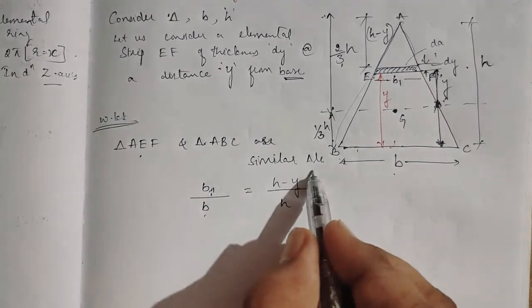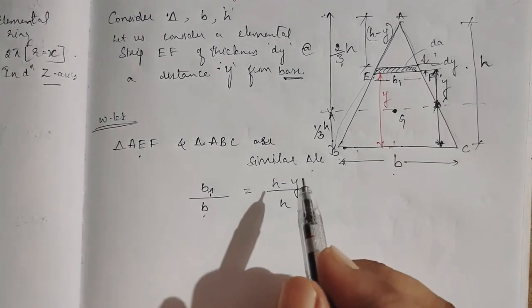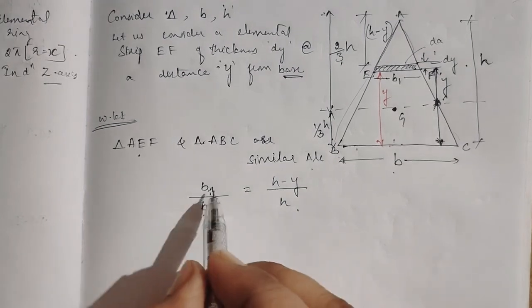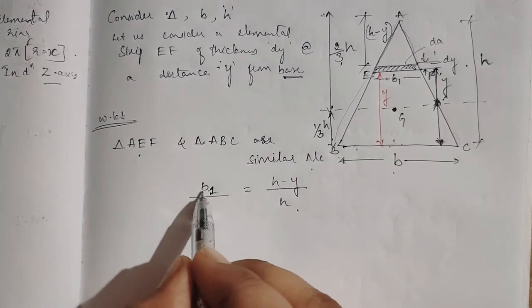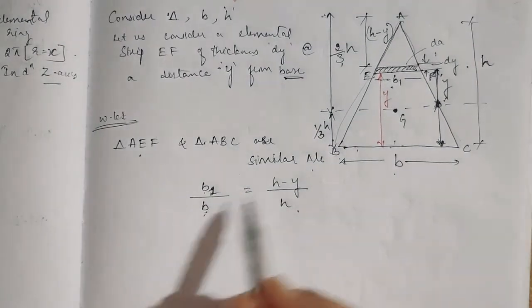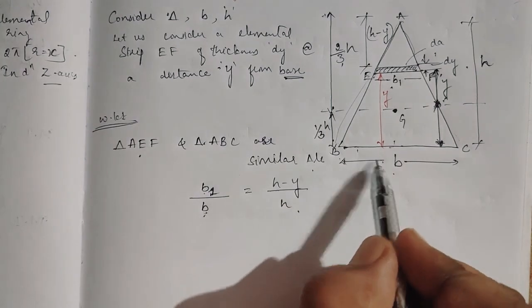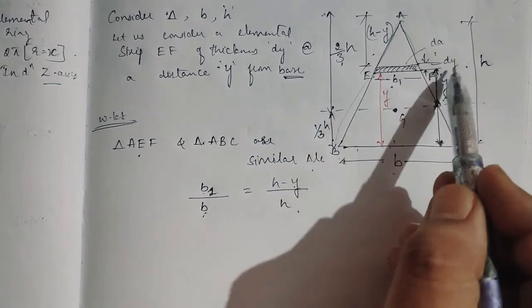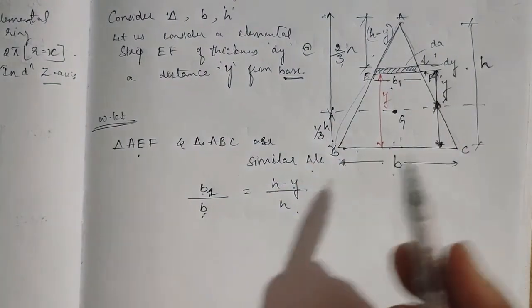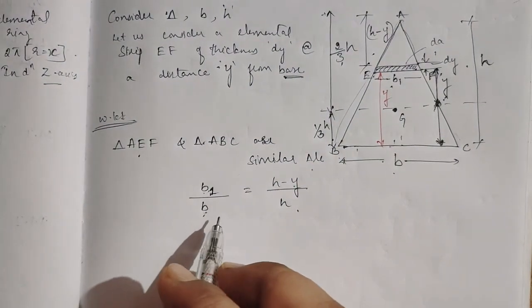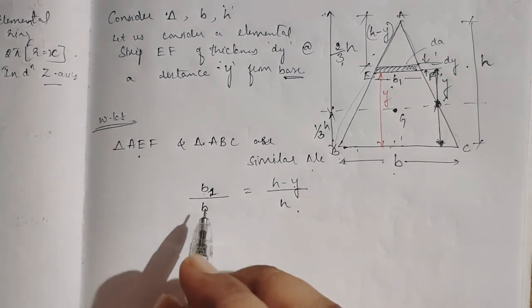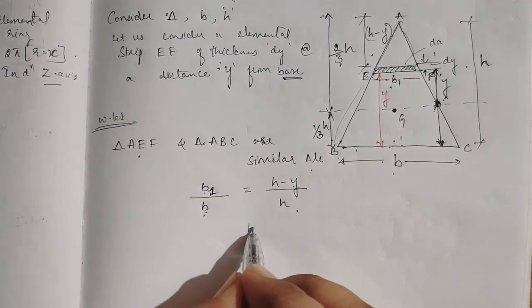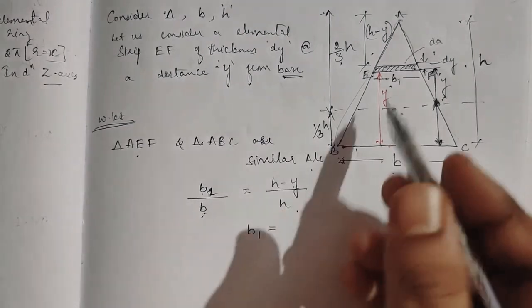Side by side, height by height, I am corresponding the properties. b1 is the width of the element, b is the width of the big triangle. So h minus y is the height of the small triangle, h is the height of the big triangle. So I took the advantage of the properties of the similar triangle to know the breadth of the elemental strip.